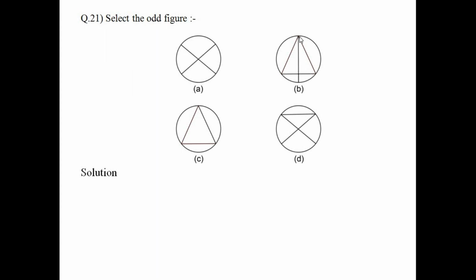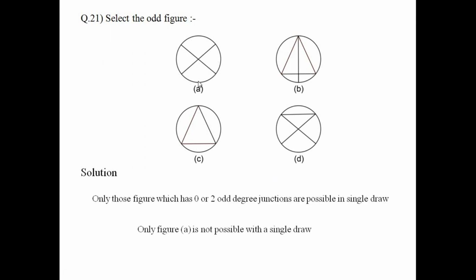B has 2 odd degree junctions, so it can be drawn in a single draw. C has 0 odd degree junctions and D has 2 odd degree junctions, so it can be drawn in a single draw. So figure A is not possible, so it is the odd one out.